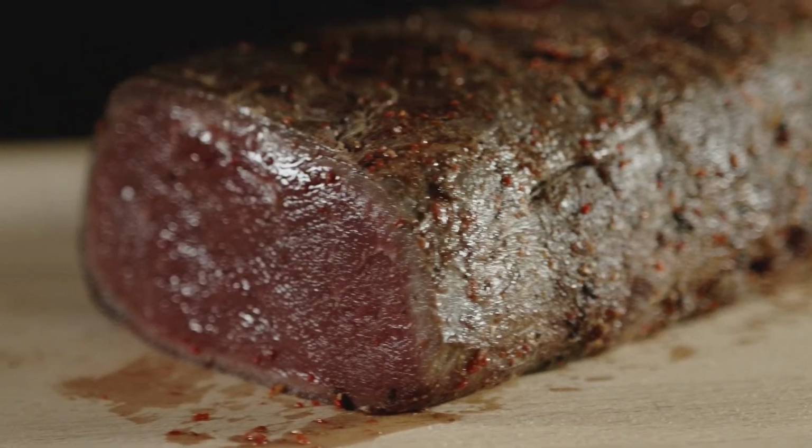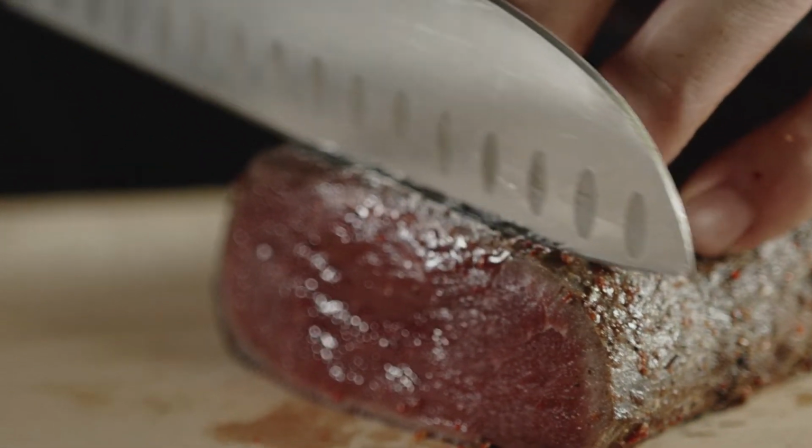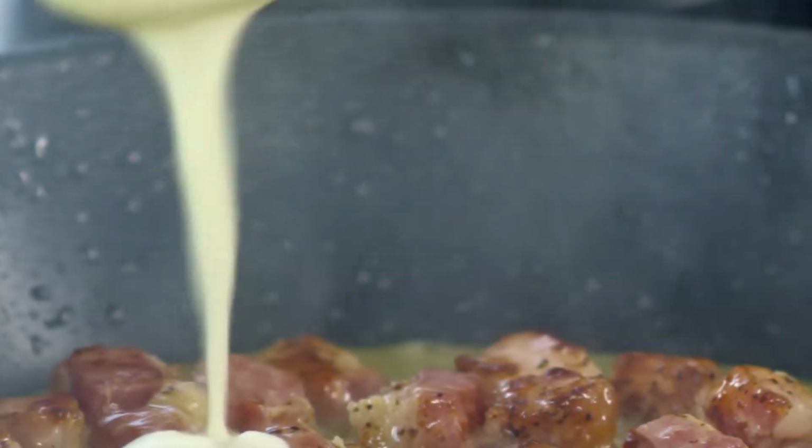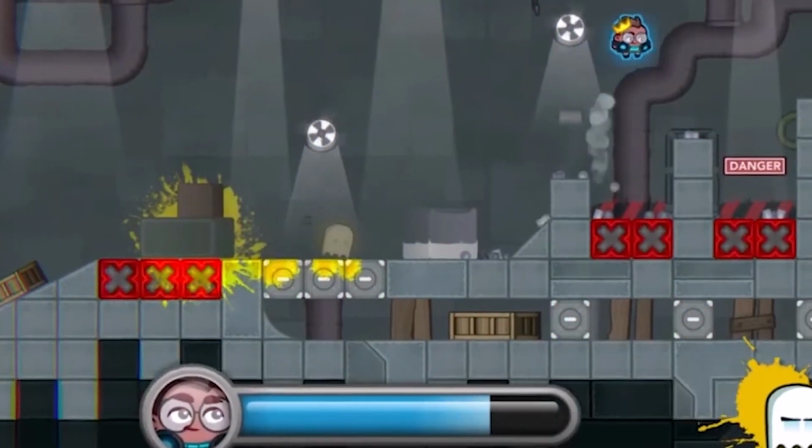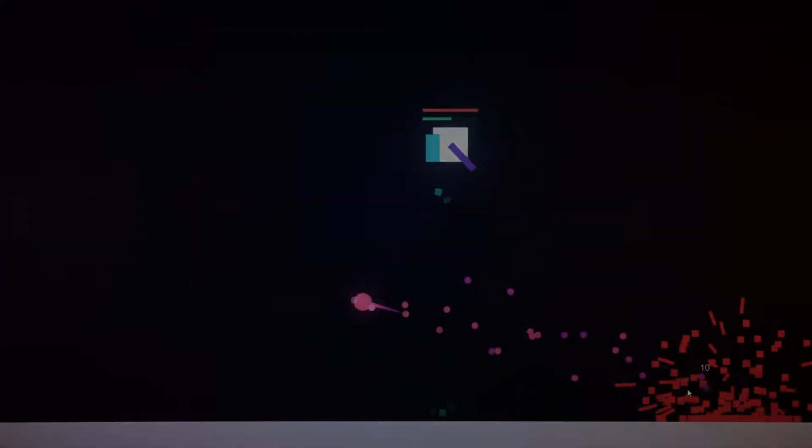Take a steak. Steaks are good, but what makes it really good is a solid sauce. Game juice is the sauce. How to turn this into this? Let's talk about game juice.